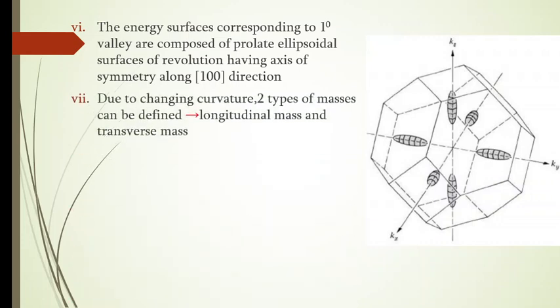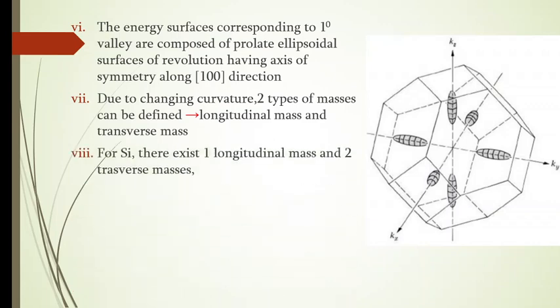Then, based on the curvature, the curvature of these energy surfaces keeps changing. So based on the changing curvature, two types of masses can be defined. One is the longitudinal mass, another one is the transverse mass. So if you take the example of silicon, there exists one longitudinal mass and two transverse masses, which have the values as shown.